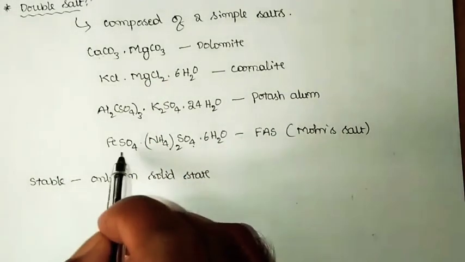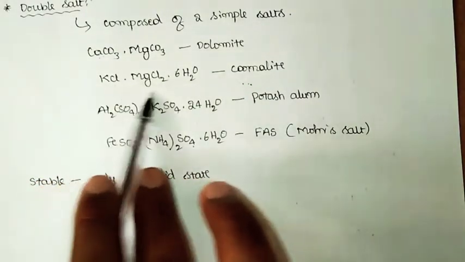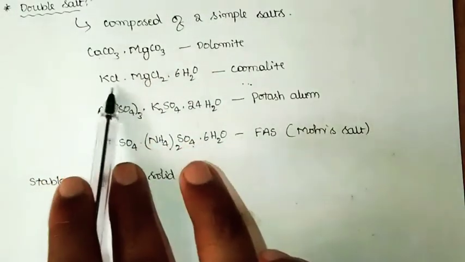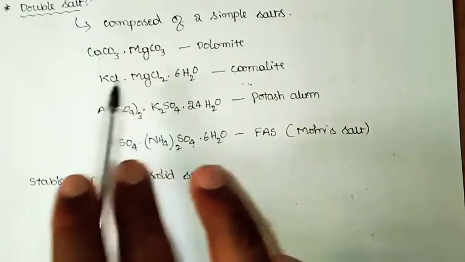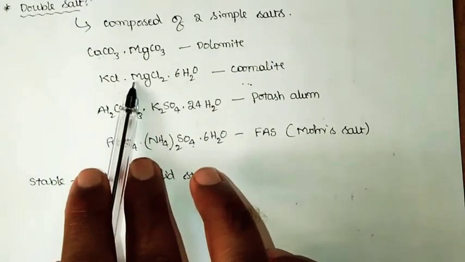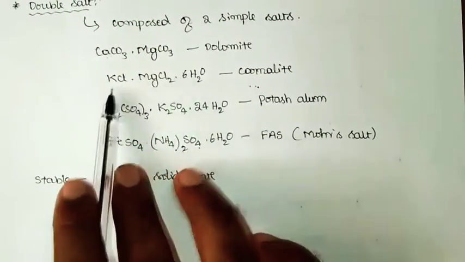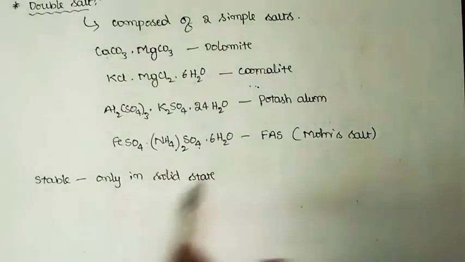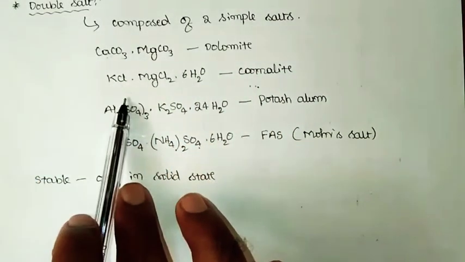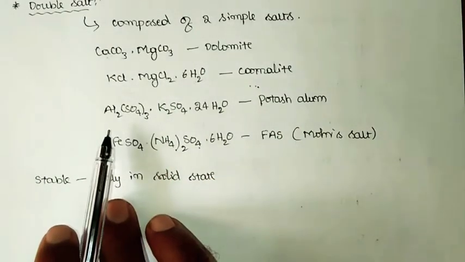That means if you consider KCl.MgCl2.6H2O, that is carnallite, this will remain in the hydrated form and the two salts are bound together in their lattice. But once this carnallite is added to water or any suitable solvent, the salts will split to produce the corresponding ions. That means they are not retaining their properties in the solution state. They are splitting up into the corresponding ions.